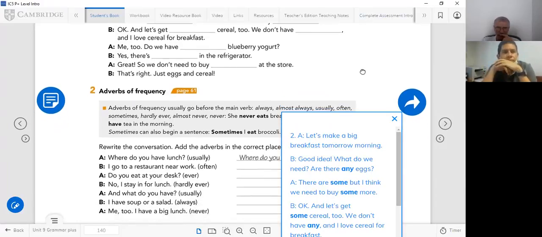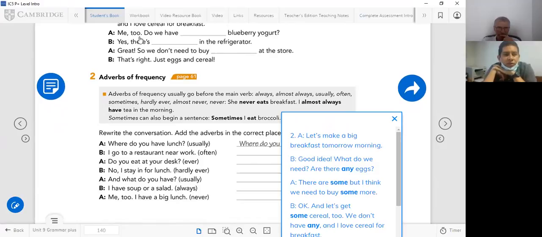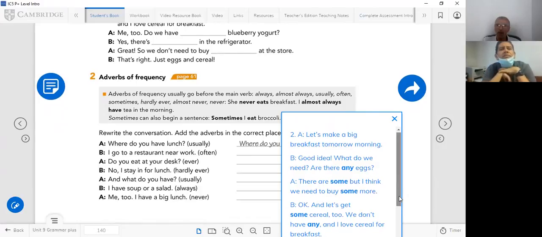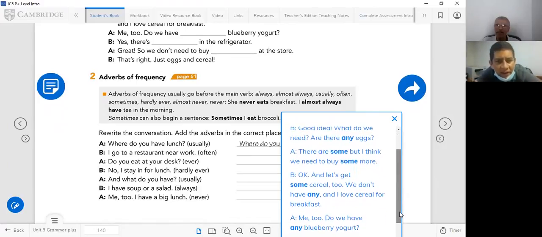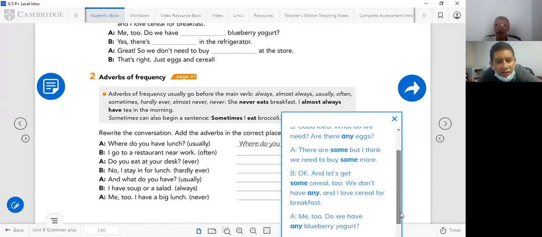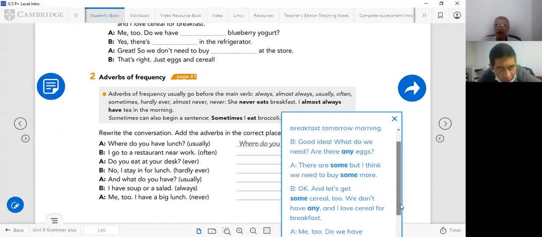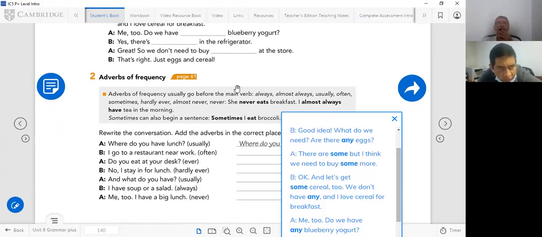What do you say for the next one? Me too. Do we have any blueberry yogurt? What do you say? Okay, what is the answer? Yes, there's some in the refrigerator.